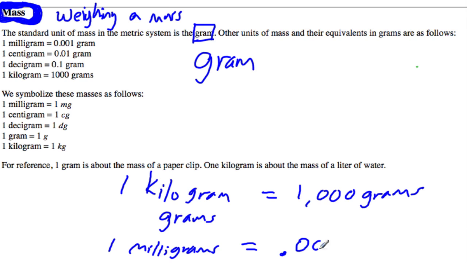Here's tenths, hundredths, and thousandths. So for every 1 milligram you have 0.001 of a gram. And then if we reverse that, if you have a gram, the question could be, how many milligrams do you have? This is different in that you would have 1,000 milligrams.